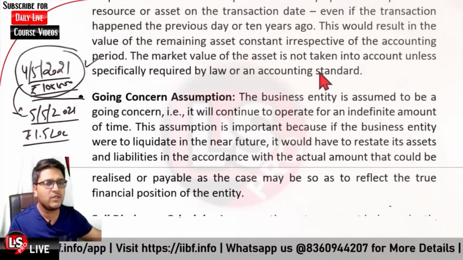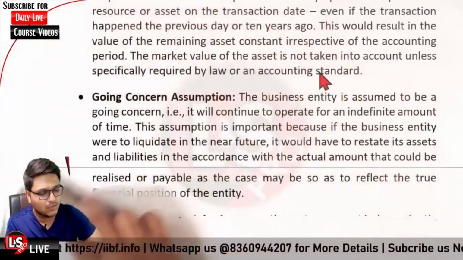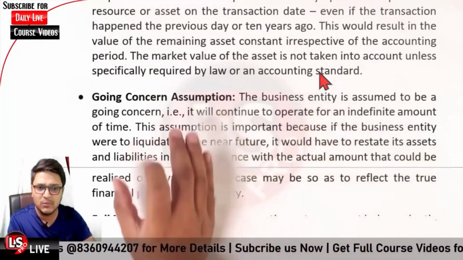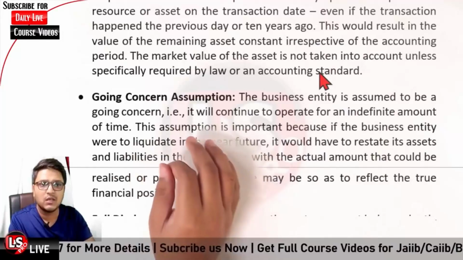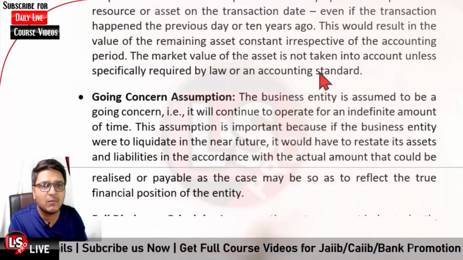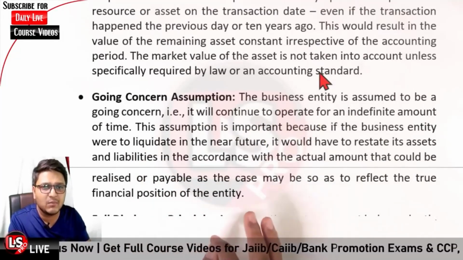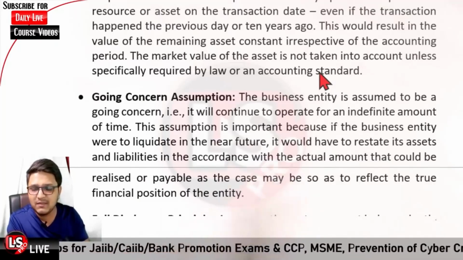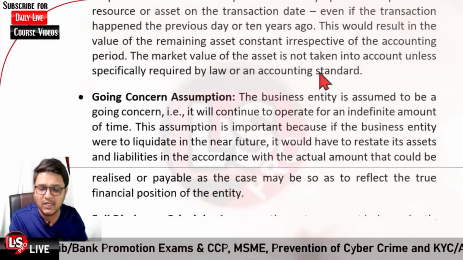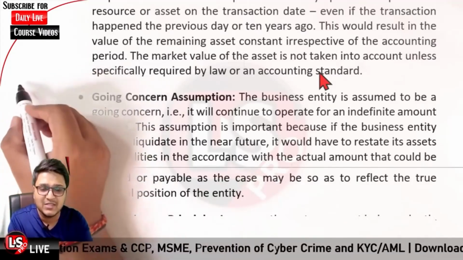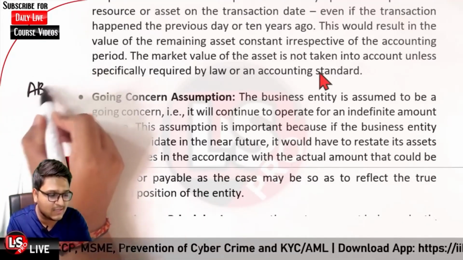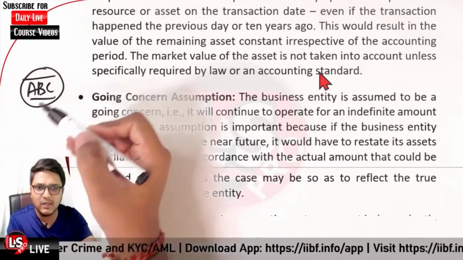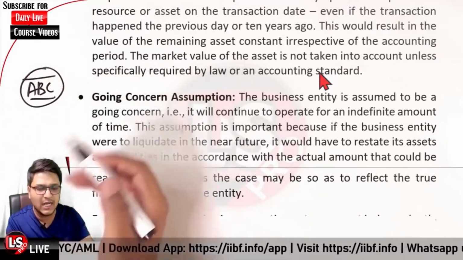That is regarding the going concern assumption. What is a going concern? Whenever we set up a company or firm, it is basically not for an identified amount of time, but for a longer period. If I set up ABC company, I will not set it up so that it may be liquidated in the near future. I will not be having that idea.